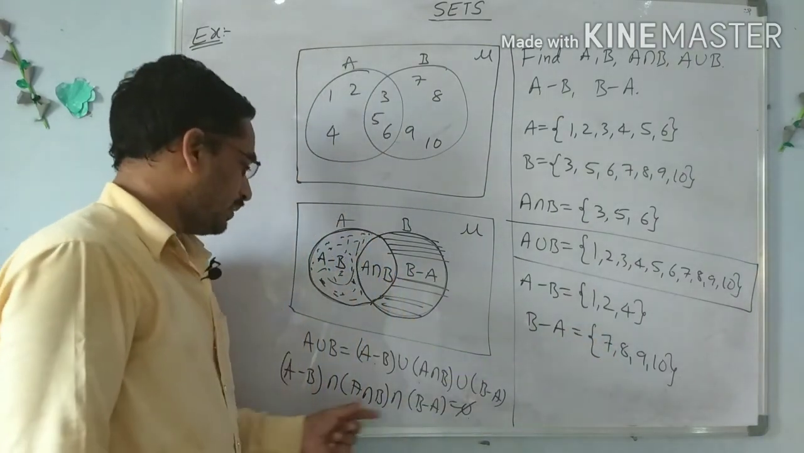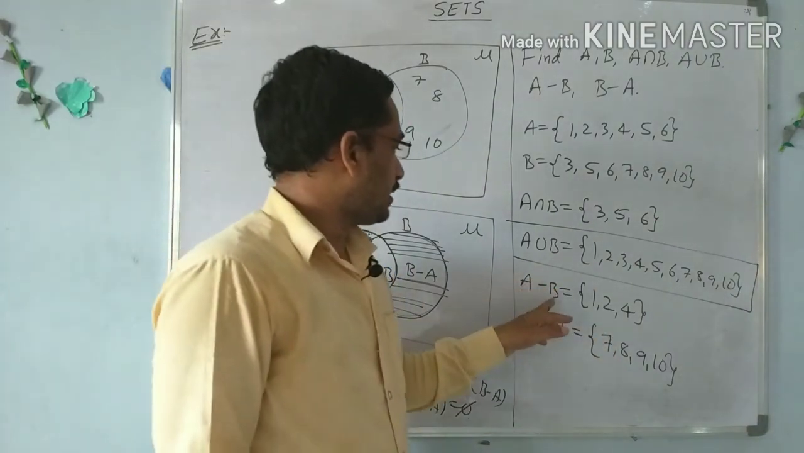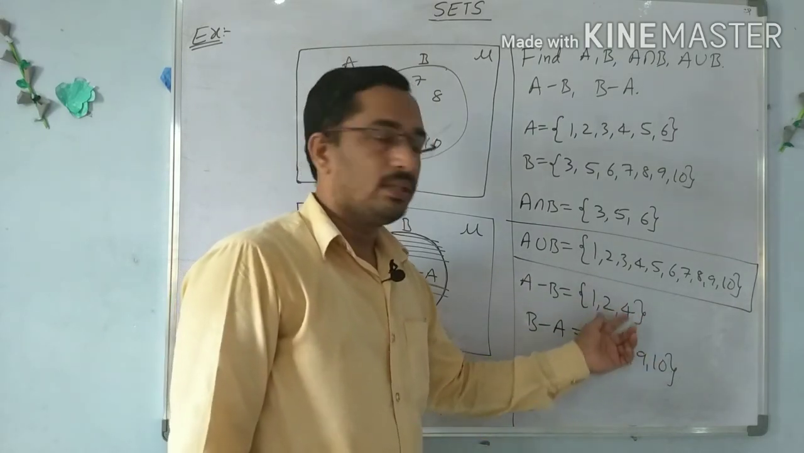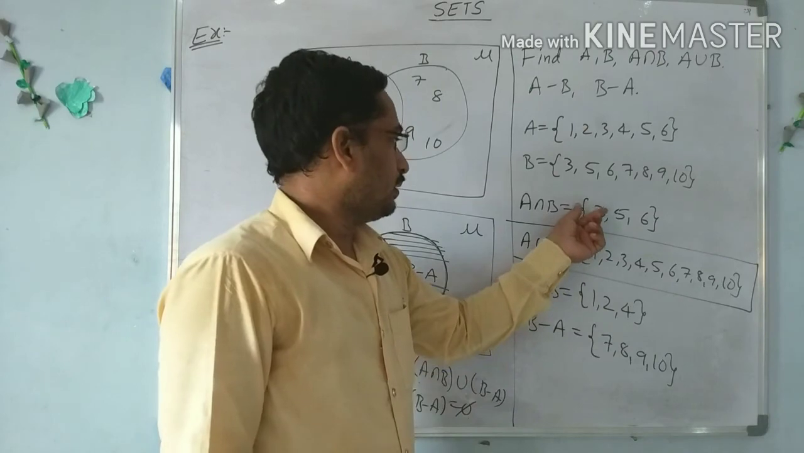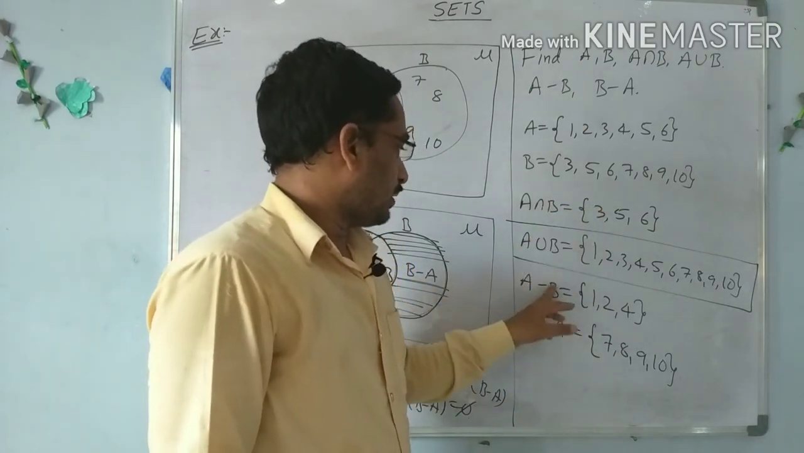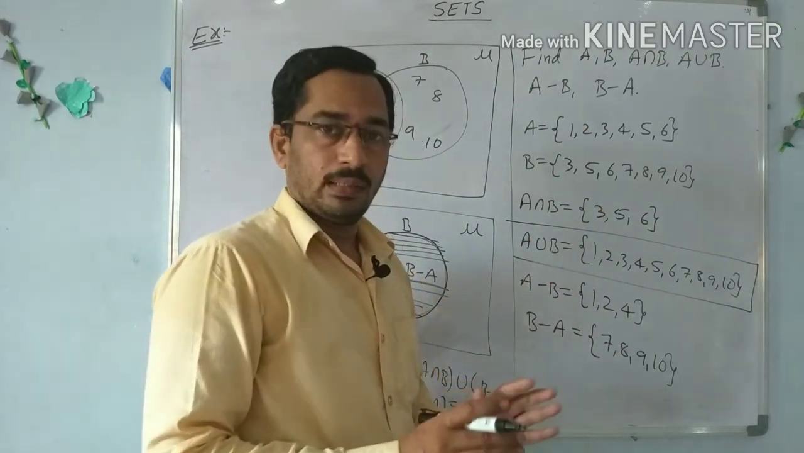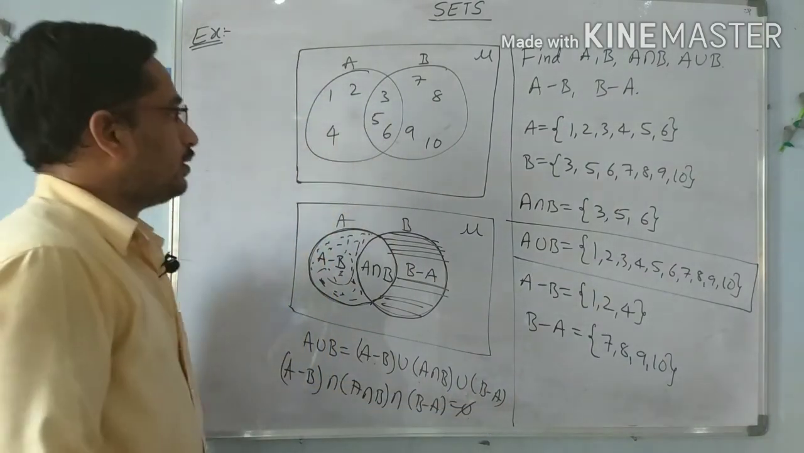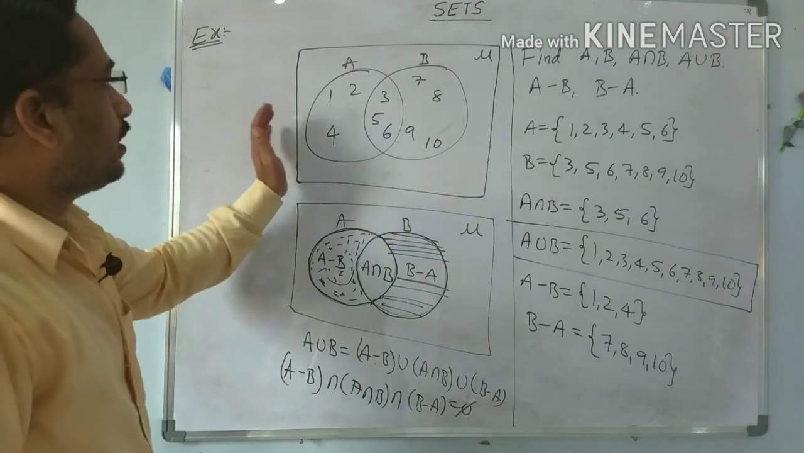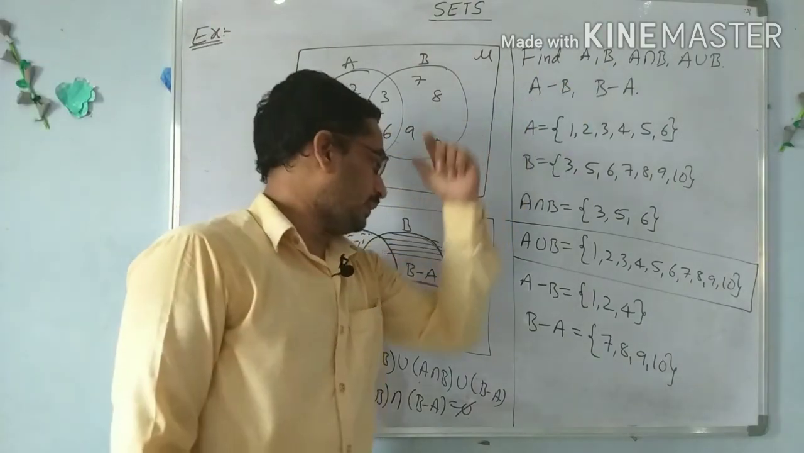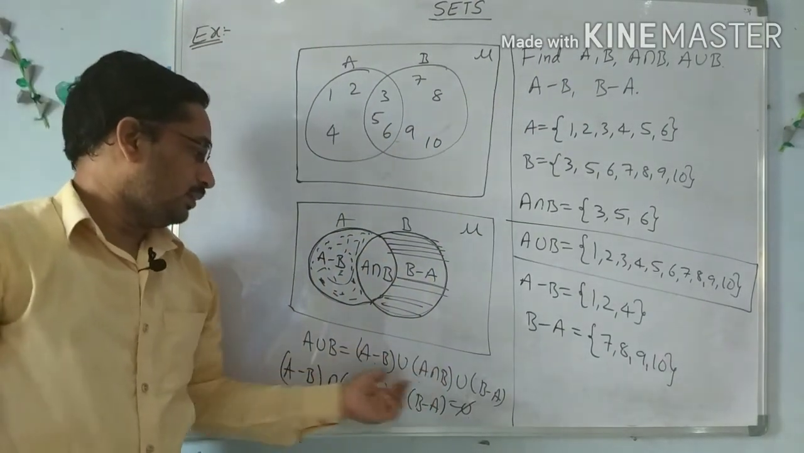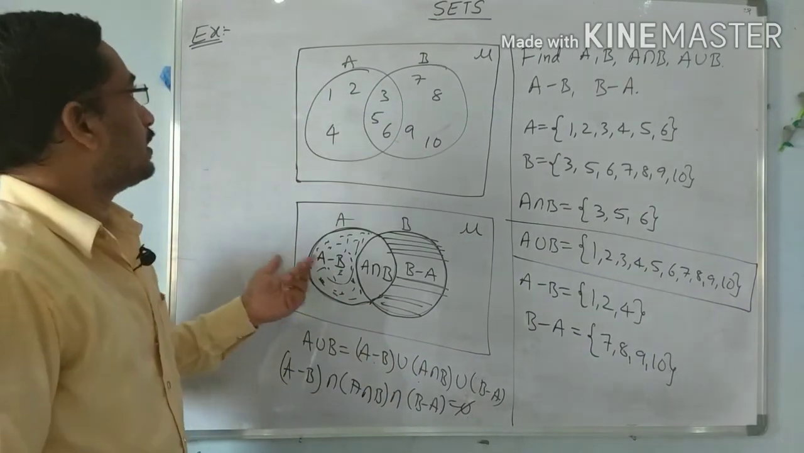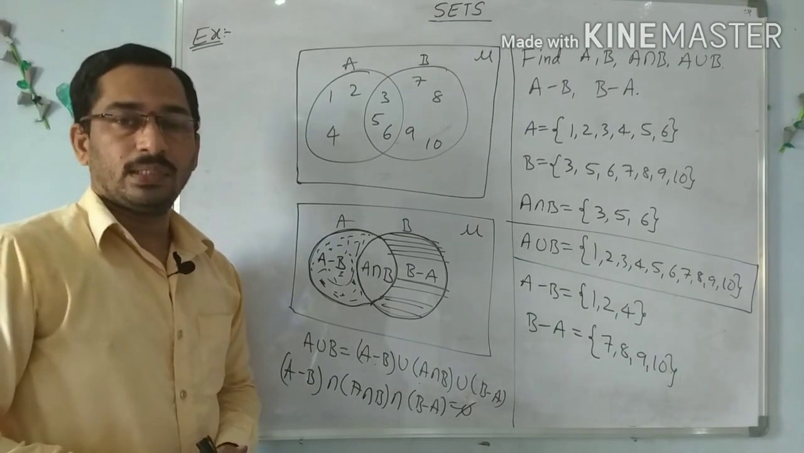And A minus B is 1, 2, 4, and B minus A is 7, 8, 9, 10. So these two are also disjoint. All these three are disjoint sets; there is no common element. So the intersection of all these is equal to phi, the empty set. In this way we have to identify all the sets, and this is the relation among the union, intersection and difference of sets. So this is the complete second chapter, sets.